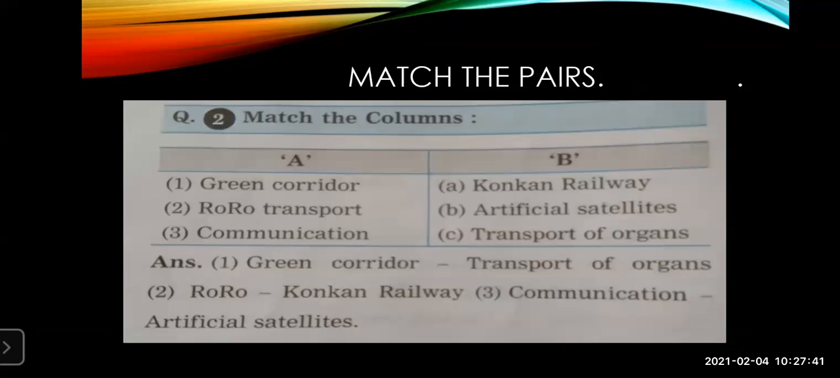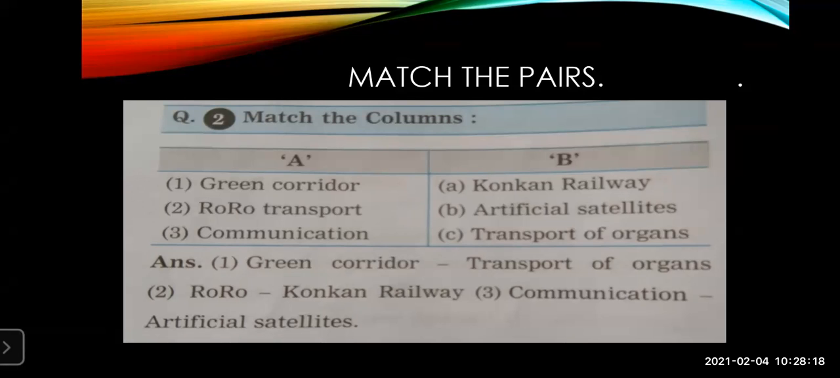Okay, moving ahead to the next slide. This is also an example of match the columns, because you have a lot of match the columns in your textbooks. So it can come for question number 2. Now match the columns here. In column 1, it is given green corridor. In column B, it is given Konkan Railway, then road transport, artificial satellite communication, and transport of organs. Now you know these answers I have given for you. You know the answers which are given in the columns are wrong. So how are you going to write it? You're going to write it in the same way as I told you.